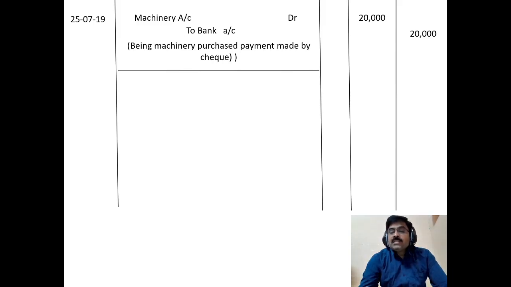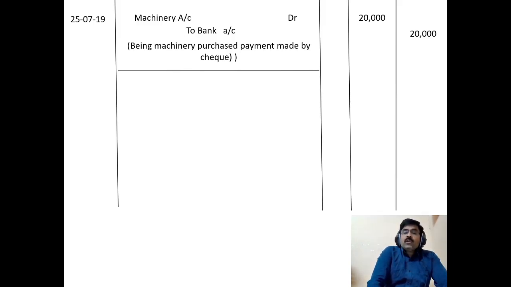But as a general rule, always remember that with nominal accounts, never write the name of a person. So this is a general rule. Here we have to ignore the name of the person, that is Sharath. We are receiving 400 as a commission. Who is paying is immaterial. So ignore the name of the person.